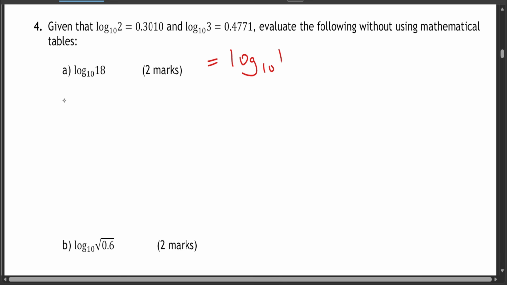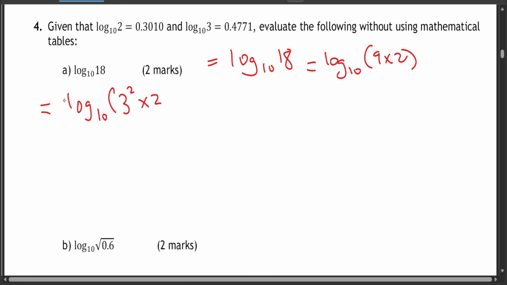And how do I answer such a question? Now you might be asking yourself, this is 18 and that is 2 and this is 3. Then how is it related? Now what we know is that from 18 you can get 9 times 2 to give you 18. And from the same 9, because we have base 10, 9 can be rewritten as 3 squared times 2. So now you're seeing the 3 and the 2.